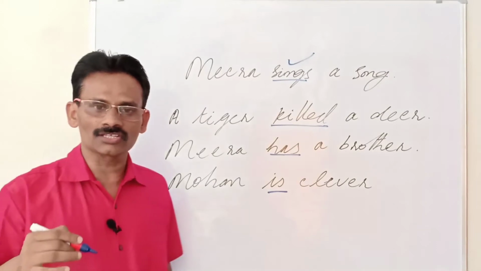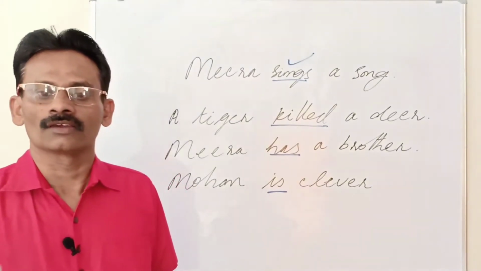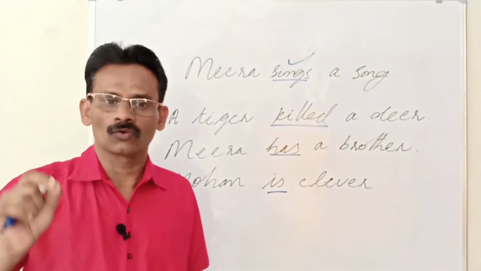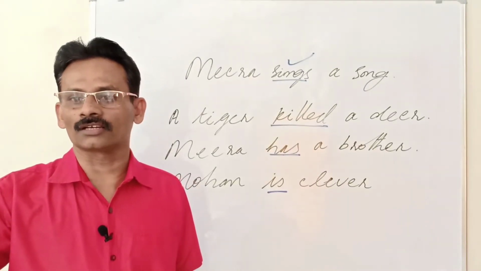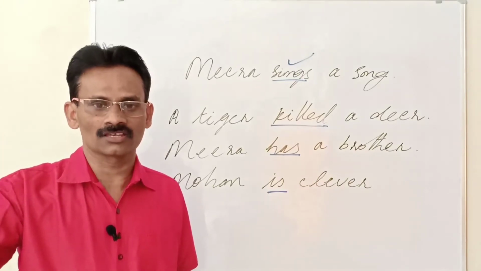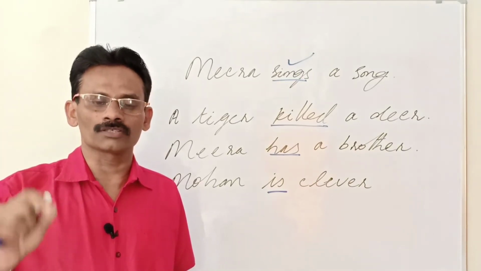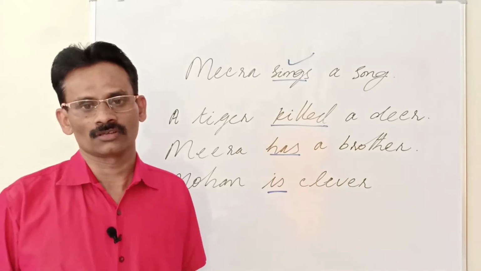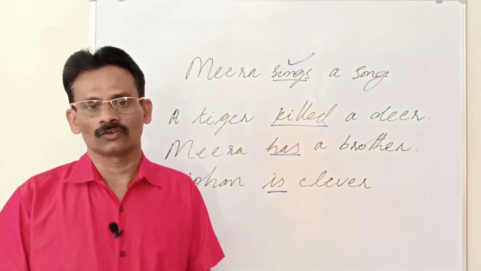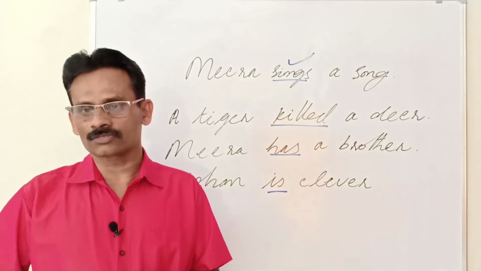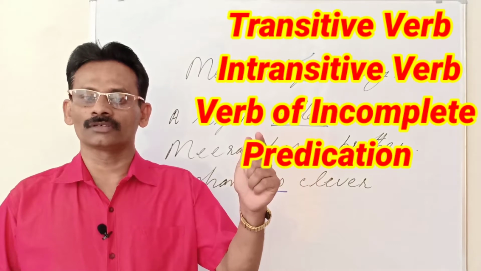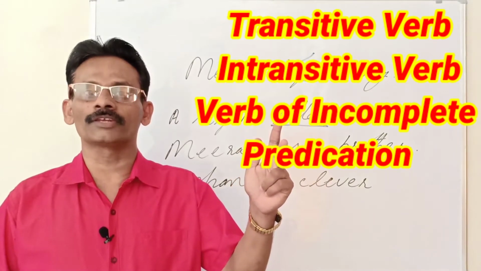So, in totality, we find a verb is a word that expresses what a person or thing does, what a person or thing has, or what a person or thing is. There are three types of verbs in total. What are the three types of verbs? Transitive verb, intransitive verb, and verb of incomplete predication.